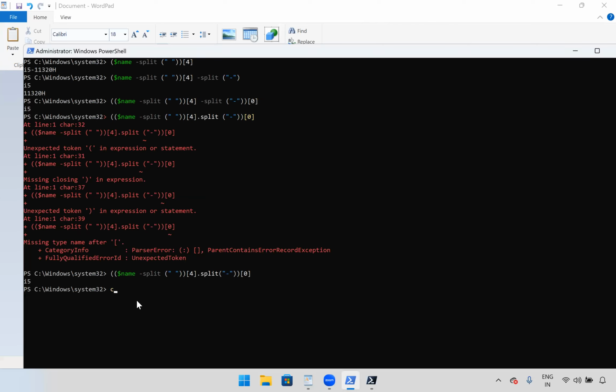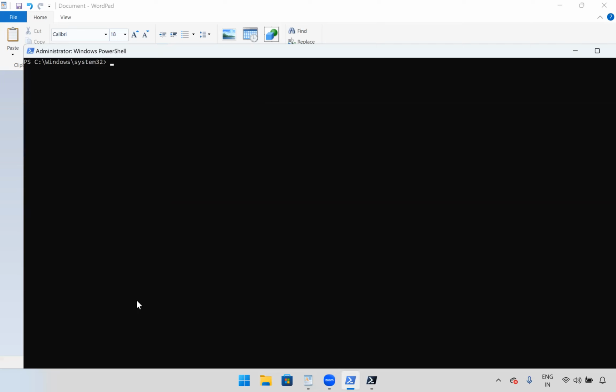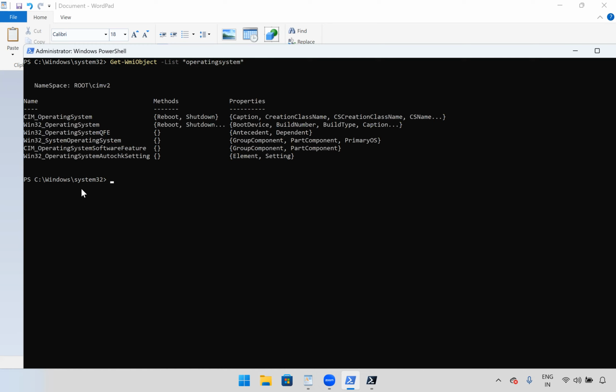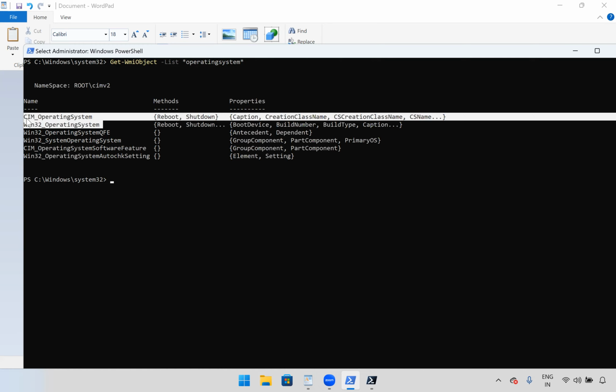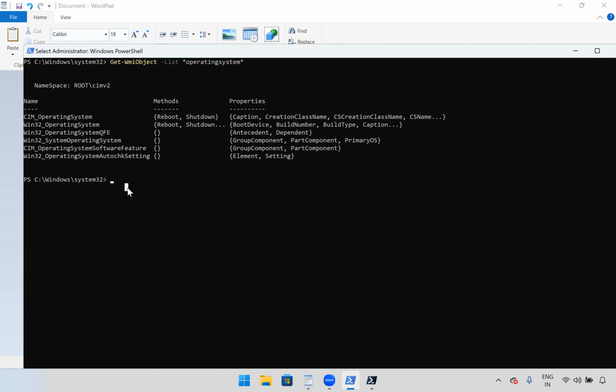We'll see a few more examples. So we want to see the classes which are related to the operating system. So how will we use it? Get-WmiObject, use this parameter -List, and star operating system star. See, these both are most relevant, right? Okay.